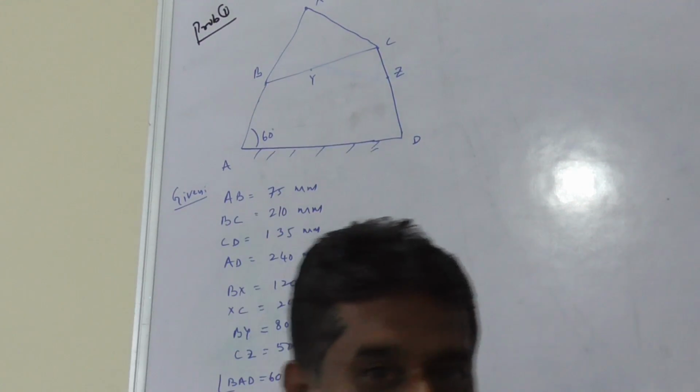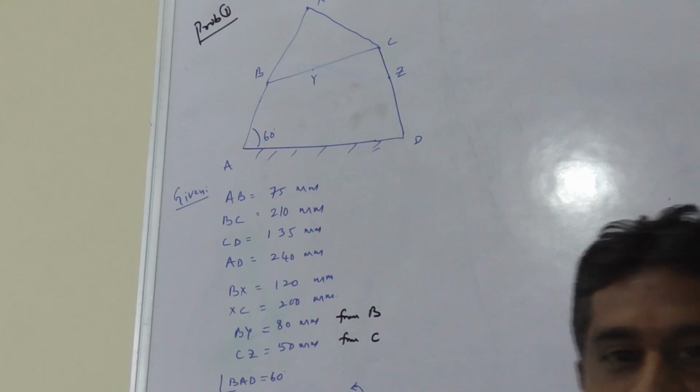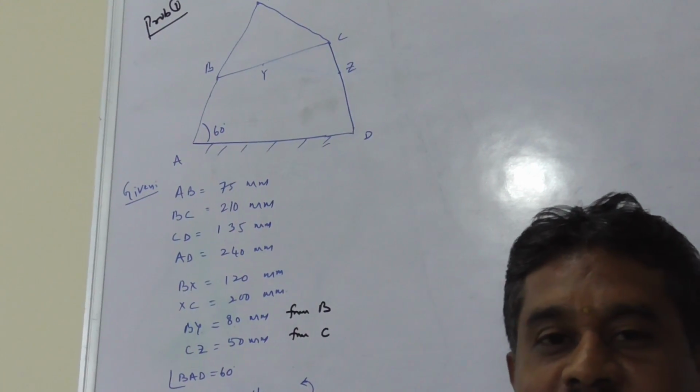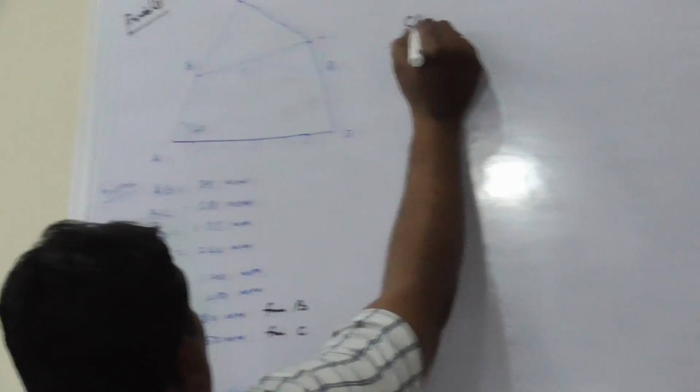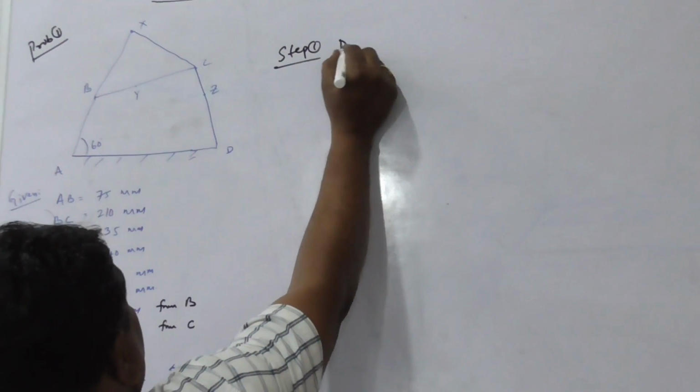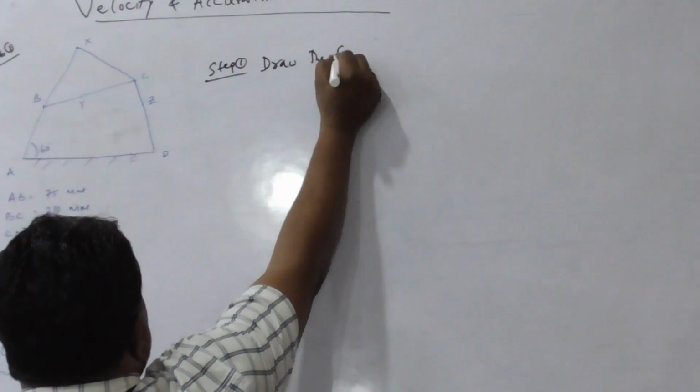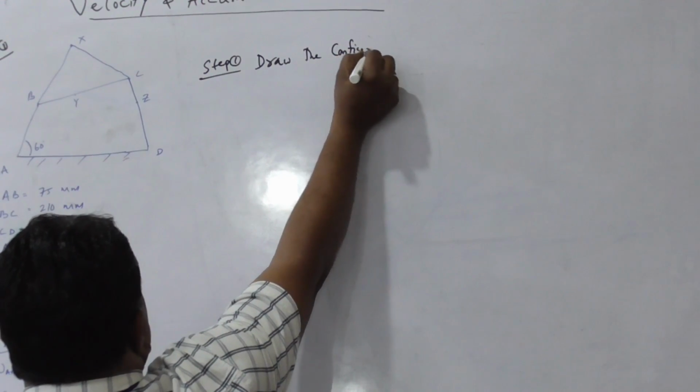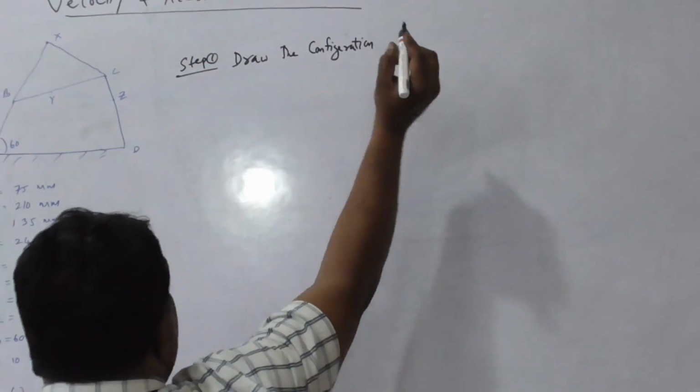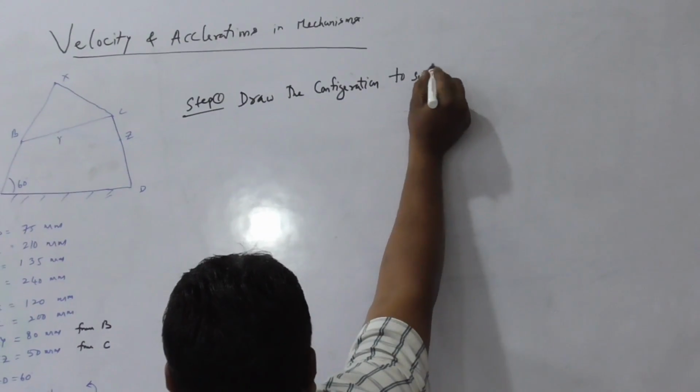This is the problem. Very first step is draw the configuration to suitable scale. Step 1. Draw the configuration to suitable scale.